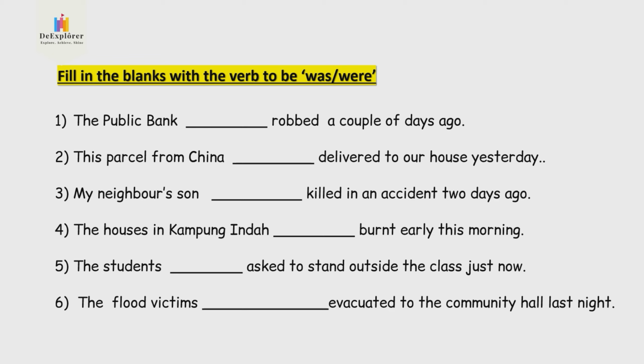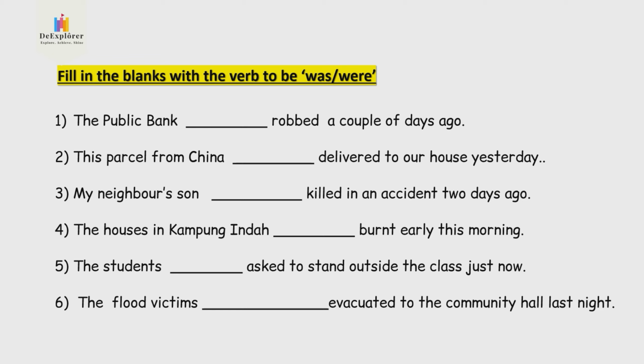So of course in Chinese it sounds very weird. 华语就觉得很奇怪，好像被杀死的意思。但是它的意思呢是讲 dibunuh dalam kemalangan，就是在车祸被那个车祸弄死去了。Alright, number 4, 被烧。Okay, the houses in Kampung Indah 被烧，然后 the students 被叫去站在外面被叫。Right, and the last one, the flood victims, 那是受害者，淹水的受害者。Okay, 被搬被撤离, that's evacuated.